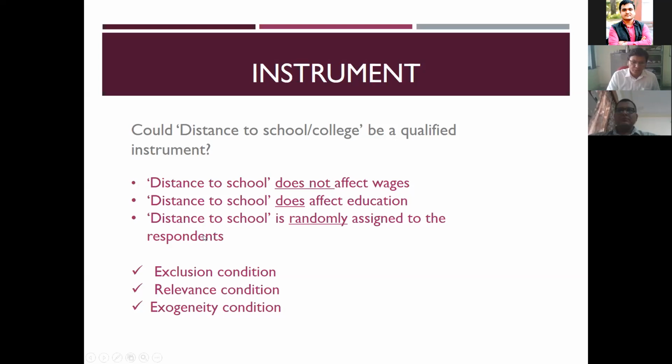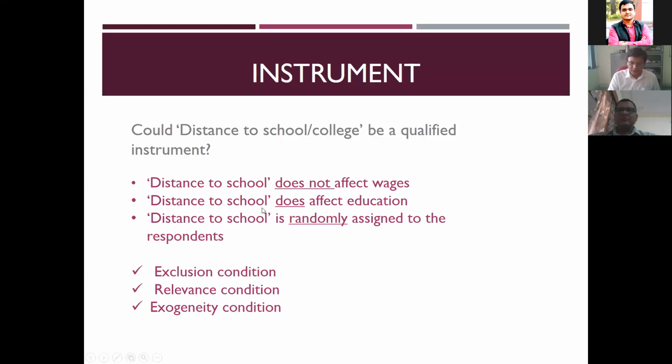When we look into whether this variable is satisfying all three assumptions, first is this: the instrument will not have a direct influence on the outcome variable. The outcome is wages, so distance to school has nothing to do with wage. We all will agree. The second is distance to school does affect education, because education we equated as a function of ability, for which the distance is taken as a proxy.